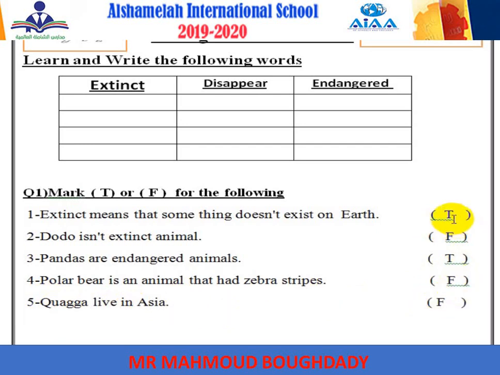Okay, boys. Now let us color our answers. Let's color our answers red. Again, boys, extinct means that something doesn't exist on Earth. Yes. Dodo is not an extinct animal. False. Pandas are endangered. Yes, pandas are endangered. Okay, now let's go to the second question.